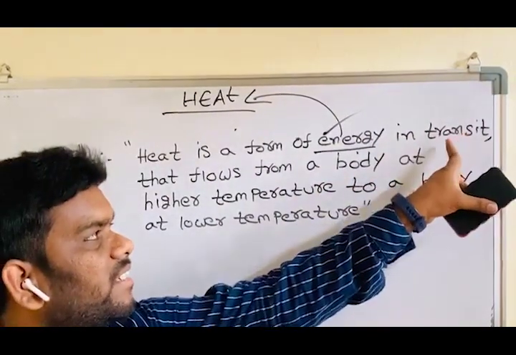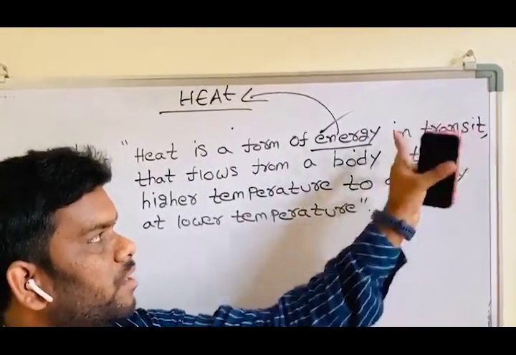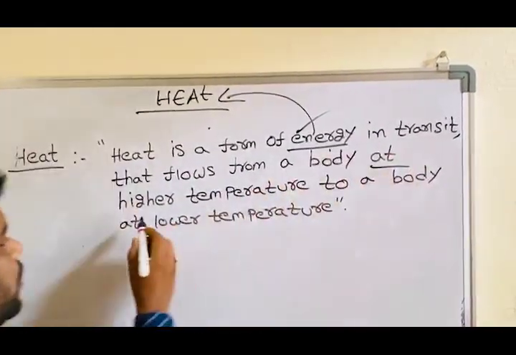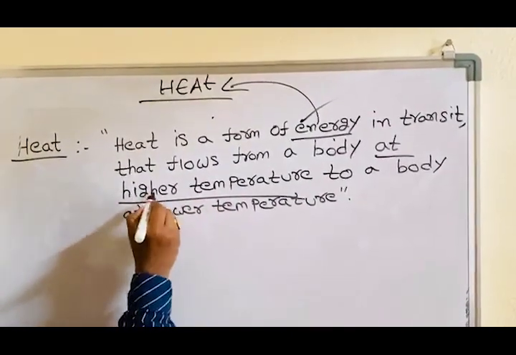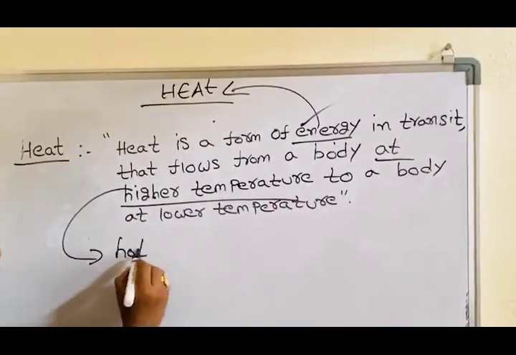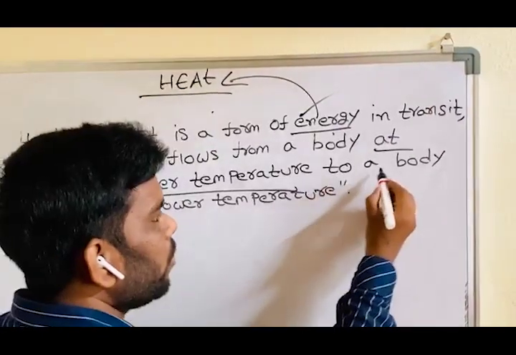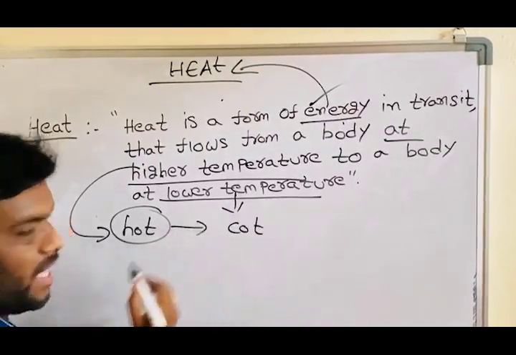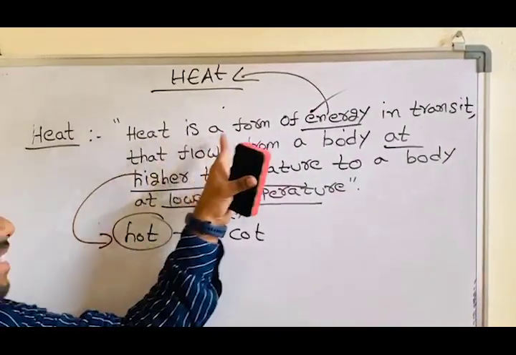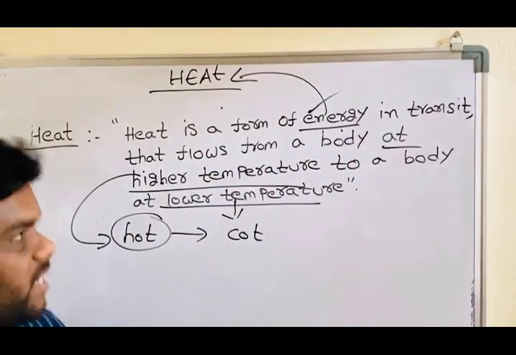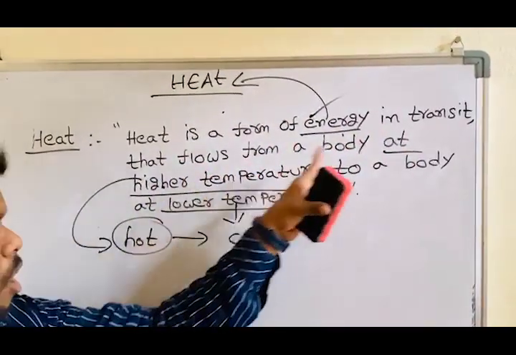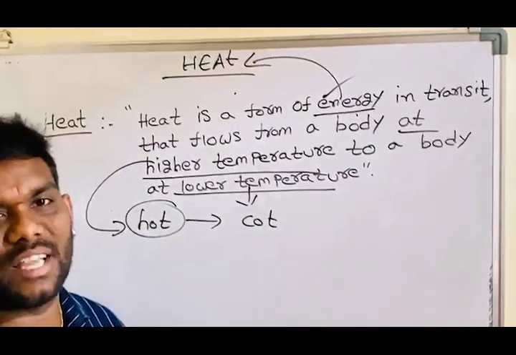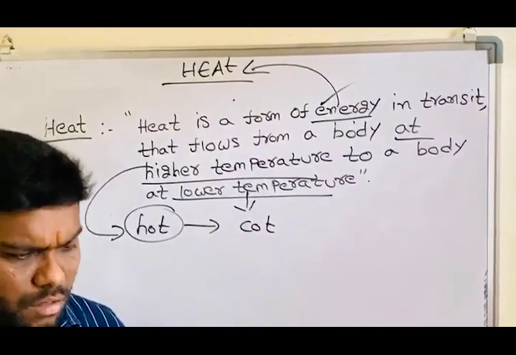In transit, meaning transfer, it flows from a body at higher temperature, meaning a hot body, to a body at lower temperature, meaning a cold body. That's why heat is a form of energy. It is transferred from a hot body to a cold body. It is the shortest definition of heat energy.